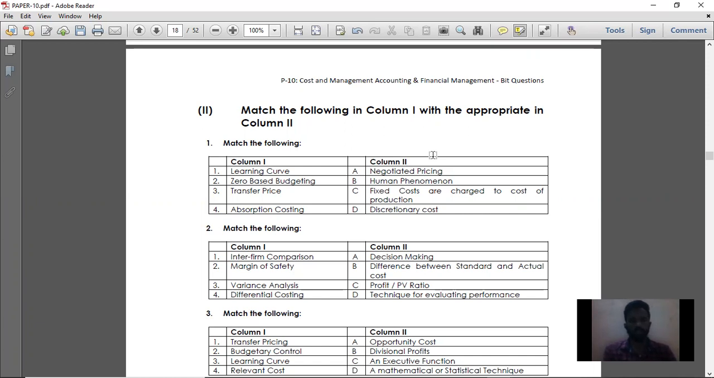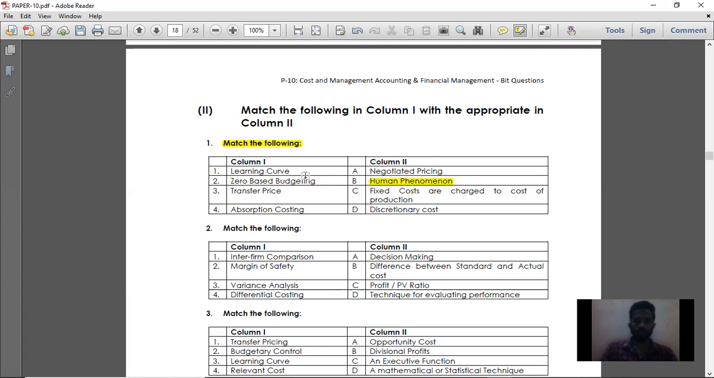We'll move on to the first match the following, question number 1. What is the first item they have given? Learning curve. Learning curve is nothing but the experience curve. It deals with human behavior, that is how fast a particular labor or employee can work when he keeps performing the same job again and again. Because of his experience, his learning curve becomes effective. For point number 1, the option is capital B.